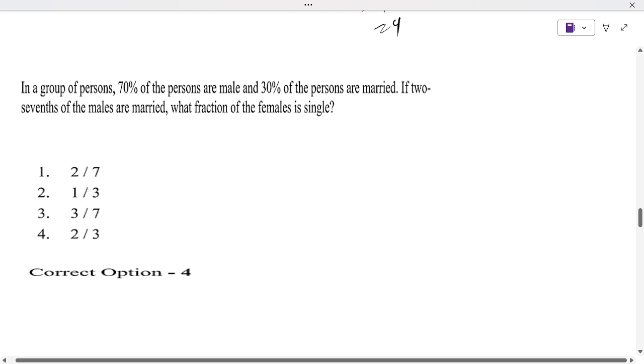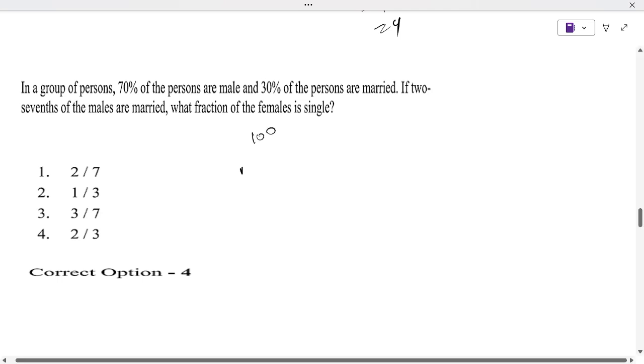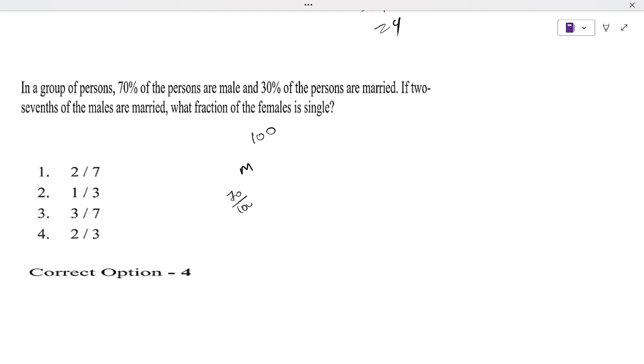Next one is from percentage. In a group of persons, 70% of the persons are male. So here, let's say x. We are just assuming a number. Of the x, male is 70%, that is 70 by 100 into the total, and female will be 30%. So 30 by 100 into 100, so cancel the 100. We are just assuming the total. This will give us 70 male and 30 female.